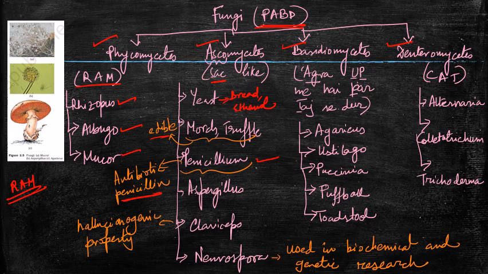Then the boy who was going for the picnic will start sitting for ACN, right? A stands for Aspergillus, C stands for Claviceps, right? Now remember, Claviceps has some hallucinogenic property. And lastly, N stands for Neurospora. Important because Neurospora is generally used in biochemical and genetic research.